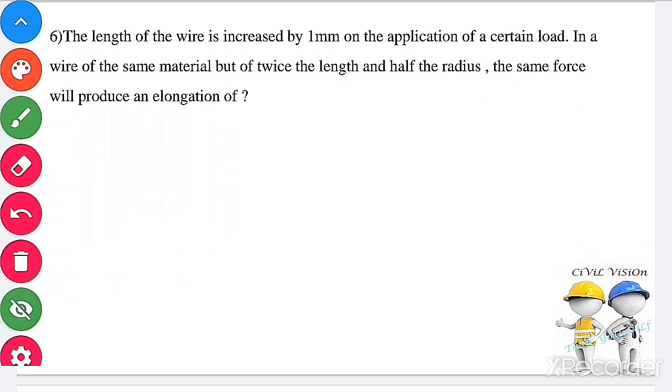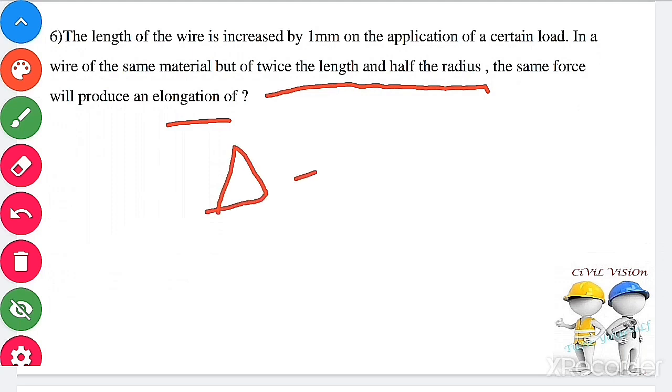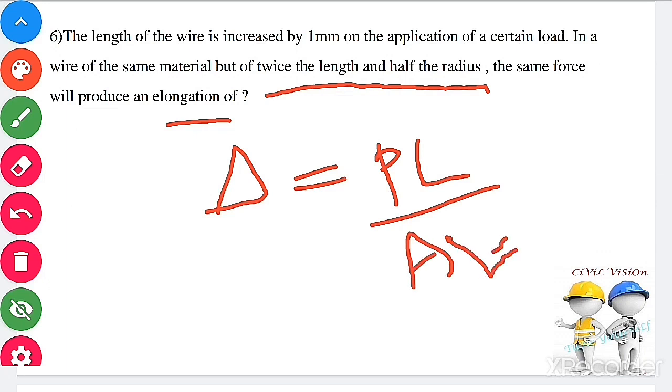The length of the wire is increased by 1 mm on the application of a certain load. If the wire is of the same material but twice the length and half the radius, what elongation will the same force produce? We know the formula for elongation, delta equals PL by AE. Length becomes twice and radius is reduced by half.